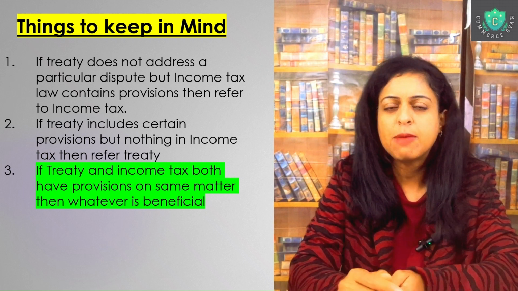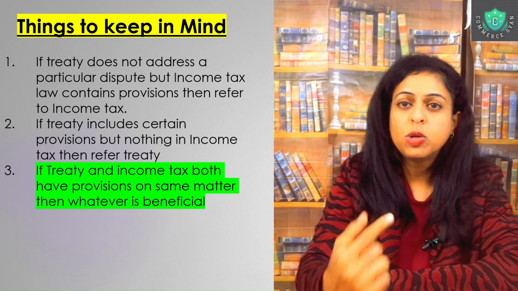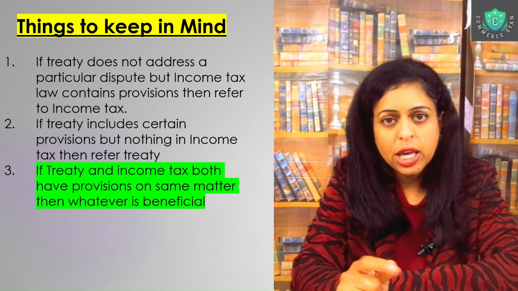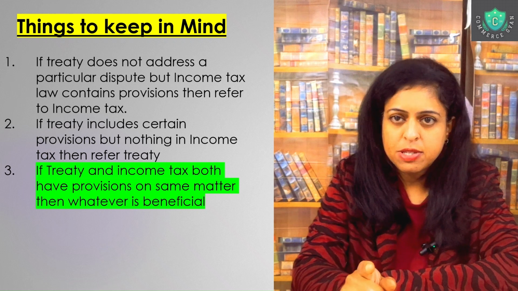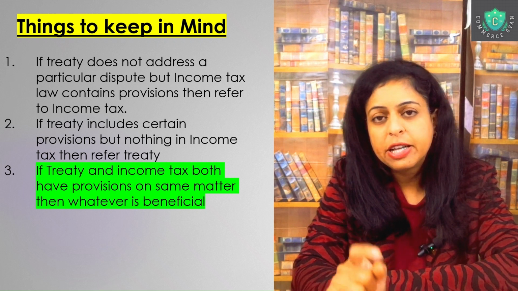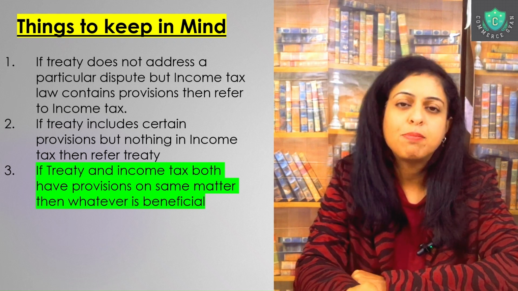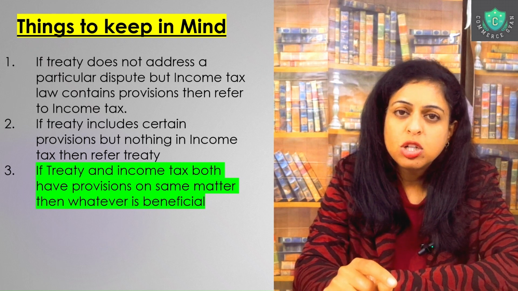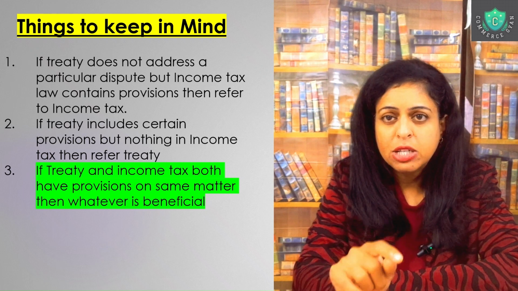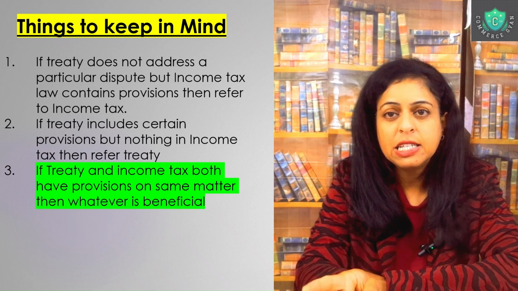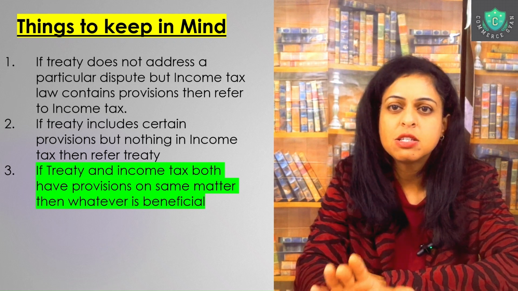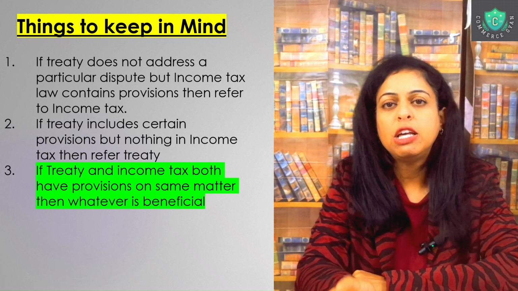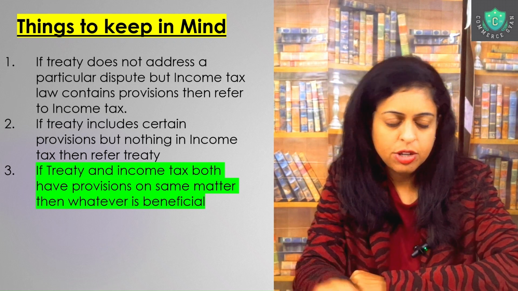Just for an example, say under the UK and India DTA, the UK is charging rental income at 10% and India is charging rental income at 5%. So which is most beneficial? The rate mentioned in the DTA is 10%, and in the Indian case it is 5%. So the beneficial one is 5%. So we consider 5% only for the purpose of taxation, right?